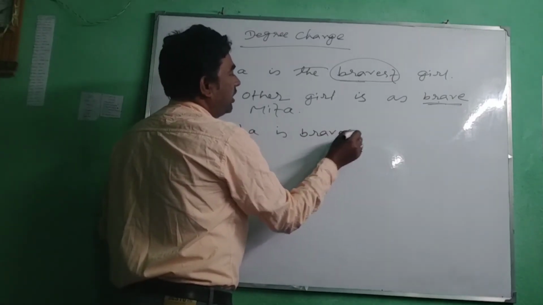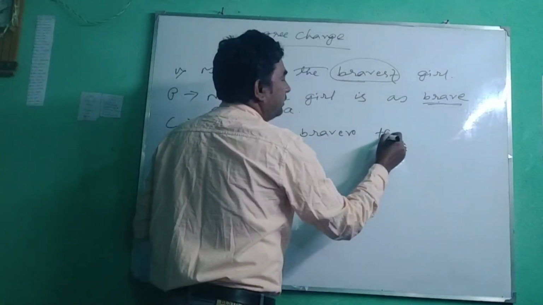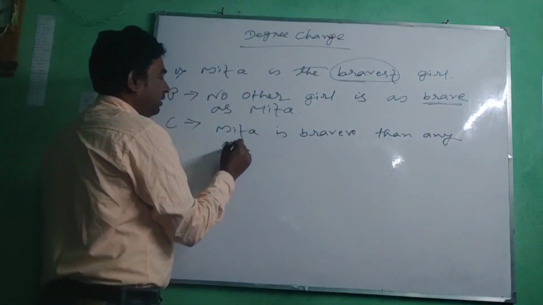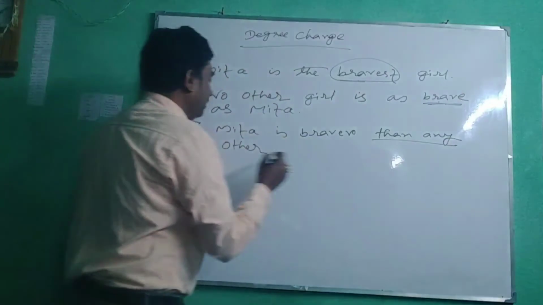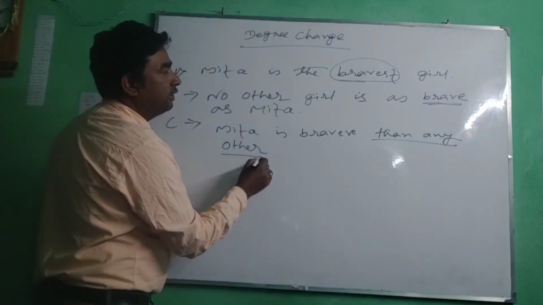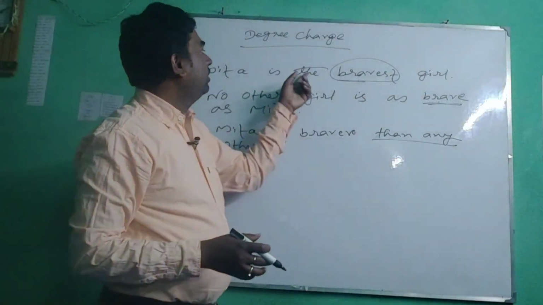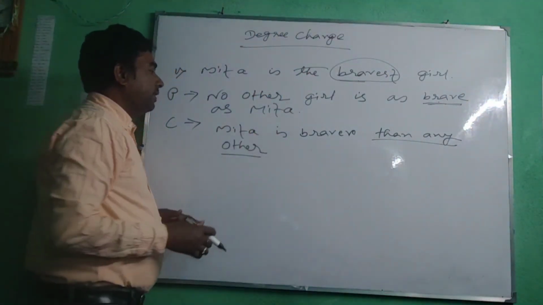Brave, r. Mita is braver than any other. You have to keep in mind this phrase, than any other, in the case of the or no other.